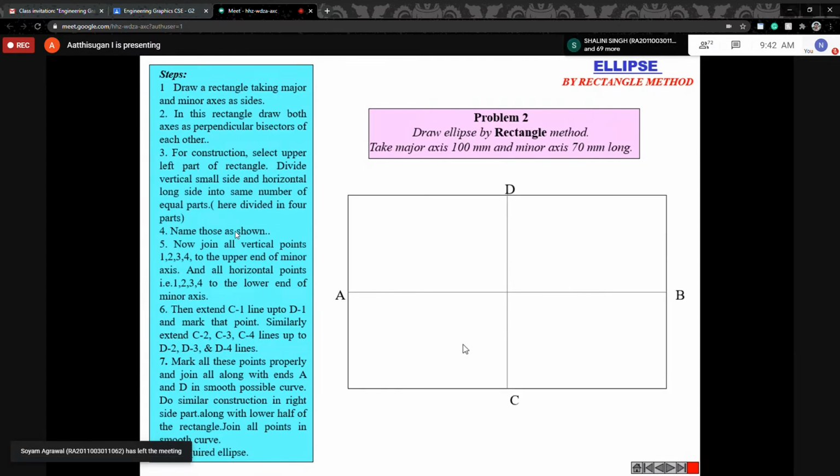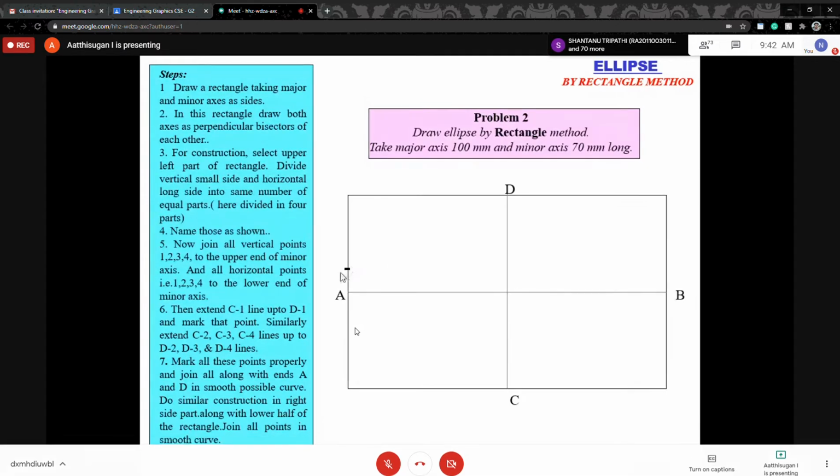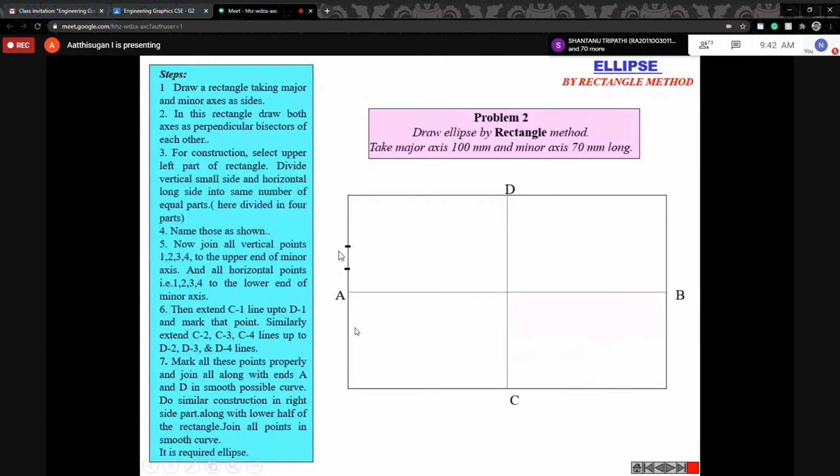The next step is dividing. You take any quadrant, you can take the bottom also, it is your wish. Take any one quadrant and divide the vertical line into some equal parts. Name them, divide into 4 equal parts. Similarly for the horizontal line, from the center point to this end, divide into the same number of equal parts. Remember, the number of equal parts must match. Suppose here you divided into 3, this also must be 3. If here it is 5, then here also it must be 5.